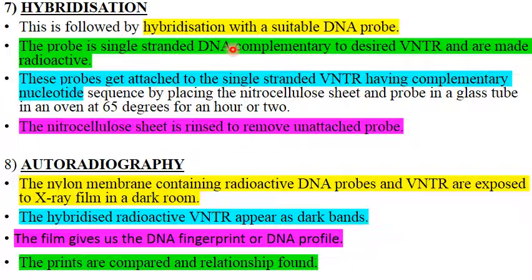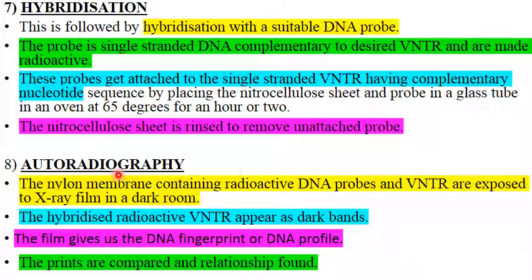So when these two bind together, only these regions of the double stranded DNA will become radioactive. The rest of the fragments, that means the single stranded fragments, will be non-radioactive. Then the nitrocellulose sheet is rinsed, washed to remove unattached probe.